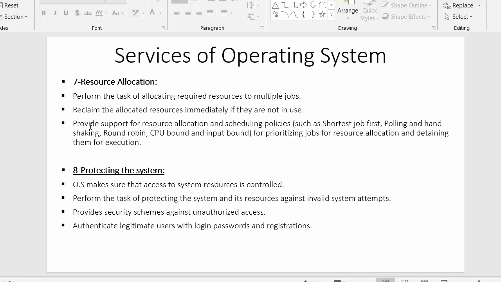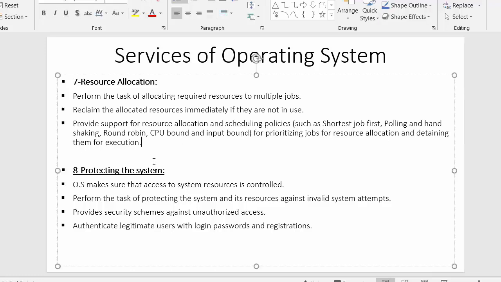Now the next point, provide support for resource allocation and scheduling policies for prioritizing jobs for resource allocation and retaining them for execution. We know that main memory stores all the processes which are ready to get executed inside the CPU, and operating system moves these processes one by one inside the CPU so that they can get executed. But it may be possible that more than one process at the same time wants access to the same resource. So in that case, how does operating system allocate that same resource to those processes?